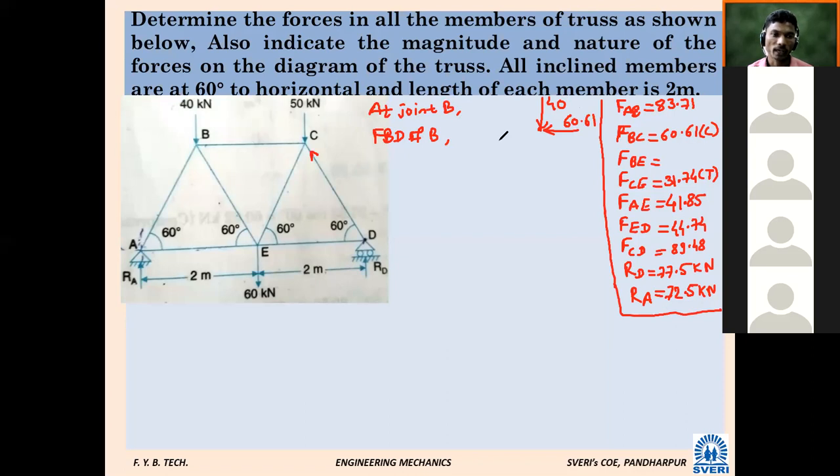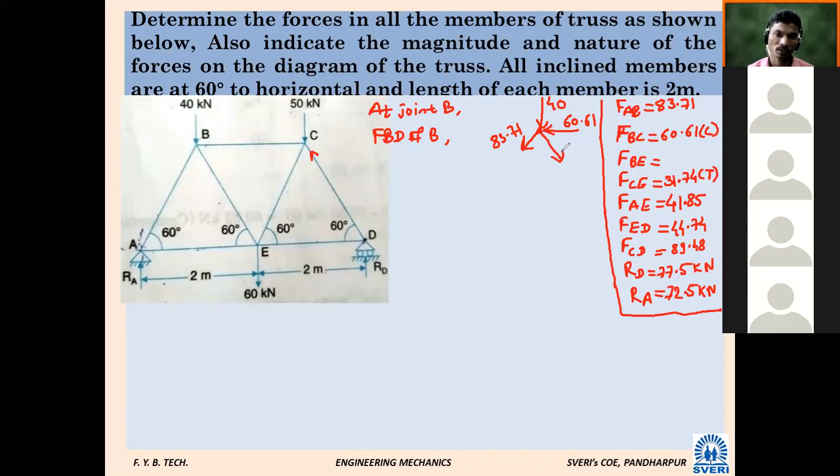Next force, AB. How did we calculate force AB? 83.71. So how did we assume it, tensile or compressive? Just check now in your notebook. Tensile, I think, away from the joint, like this we have assumed. 83.71, and one force is remaining.